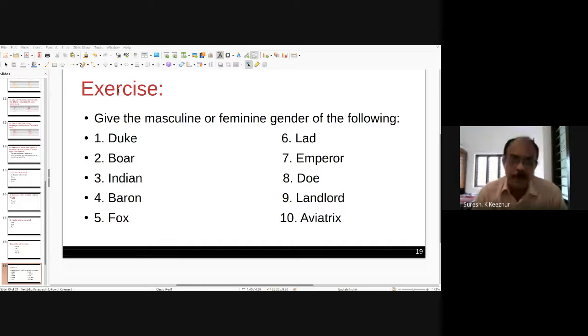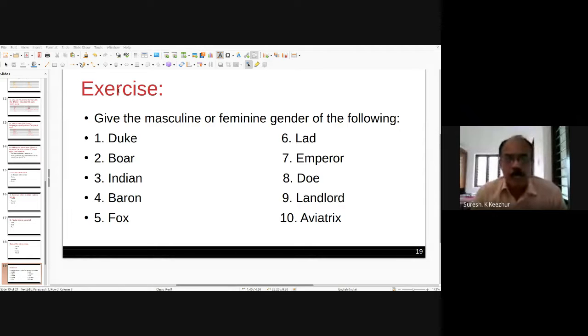It is used for both feminine and masculine alike. Indian woman, Indian citizen means both male and female. Indian woman, Indian man, Indian young man, like that. Indian means common gender. There is no separate feminine gender.